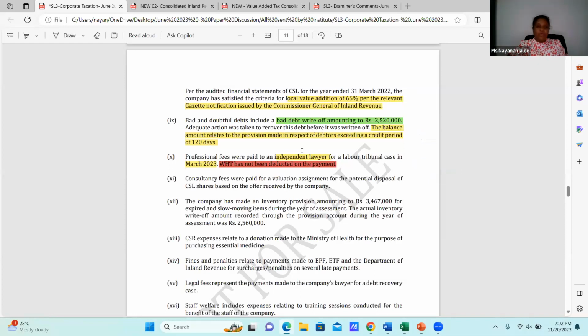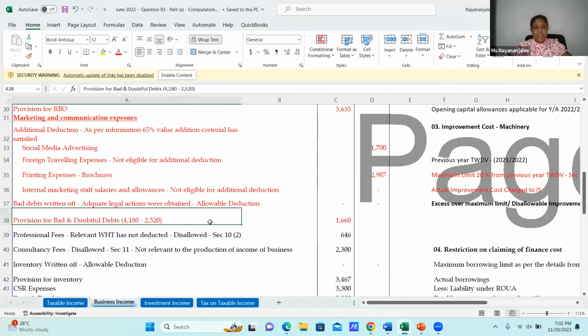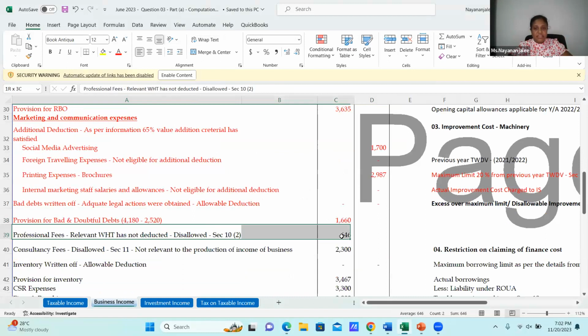Then, therefore, even the expense has been incurred for the production of income. If the relevant part of the WST has not been remitted to the Department of Inland Revenue, under section 10 subsection 2, it should be disallowed. That entire 646 should be disallowed. Here, the professional fee relevant to WST has not been deducted. It's disallowed under section 10 subsection 2.